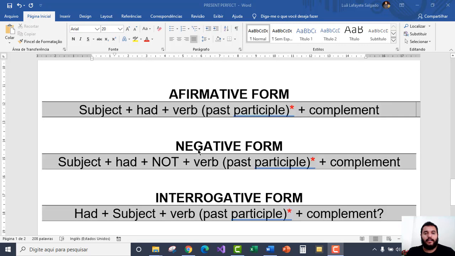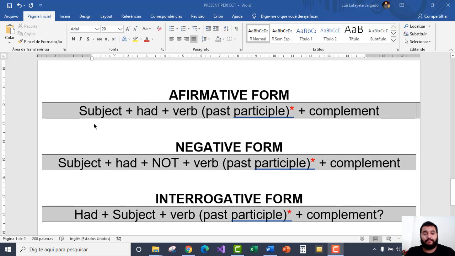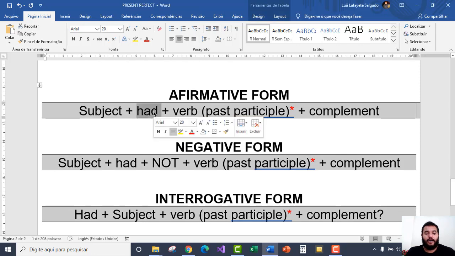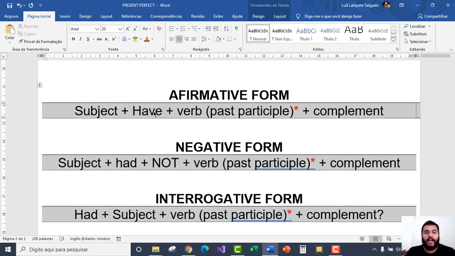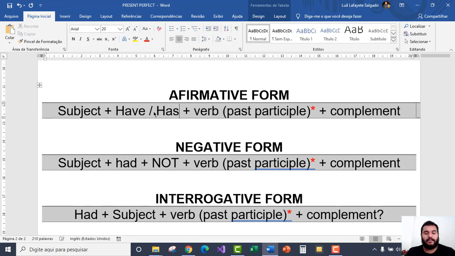So look here. In the affirmative, you have a subject, and in the present we have the word have or has. Good. Now we need to remember that this is the structure for the third person. So the verb have or has depends on the subject. If my subject is he, she, it, I need to use has. And for I, you, we, they, I use have.